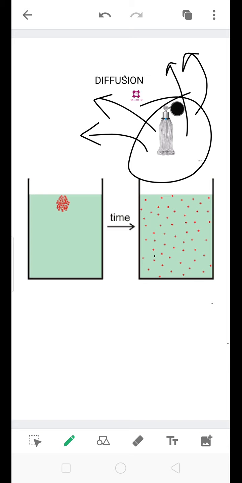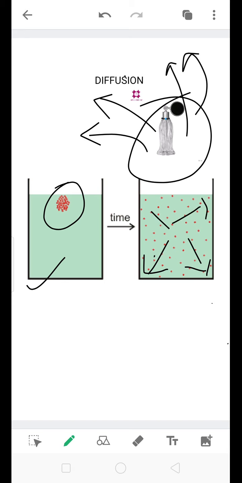You can see here, in a beaker there is a liquid. If we put some solid substance in it, automatically the solid substance spreads in the whole liquid. This process is called diffusion. So we can define the intermixing of particles of two substances on their own as diffusion.